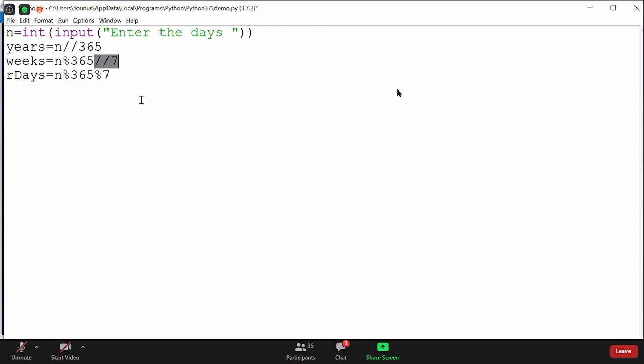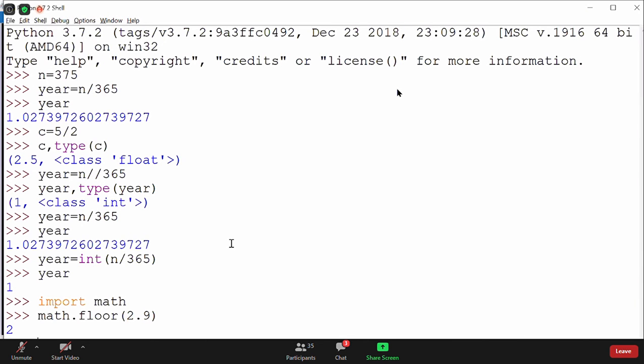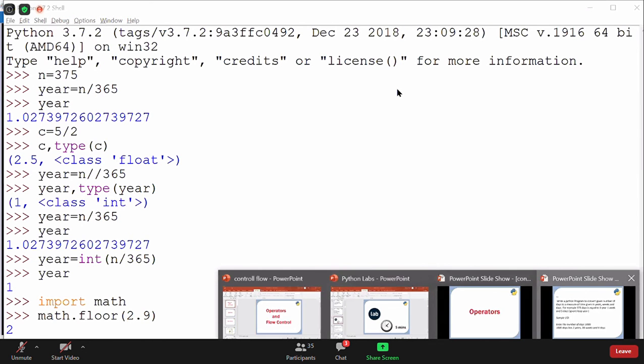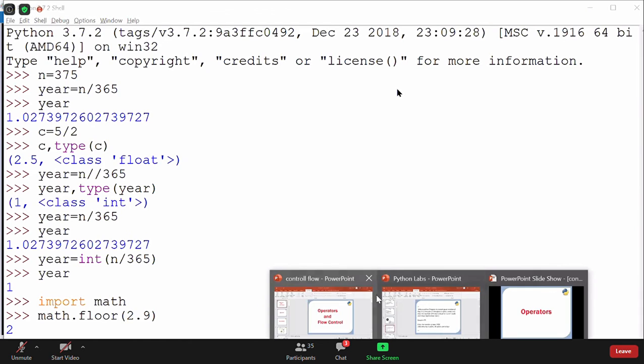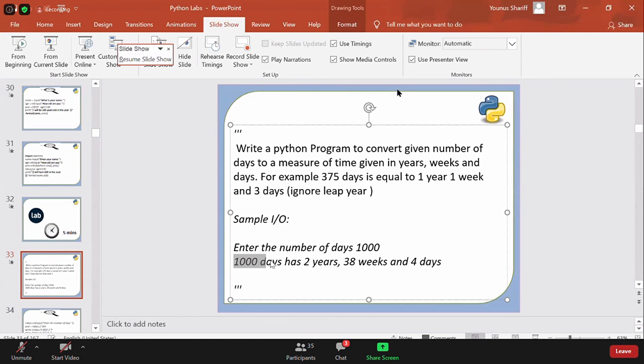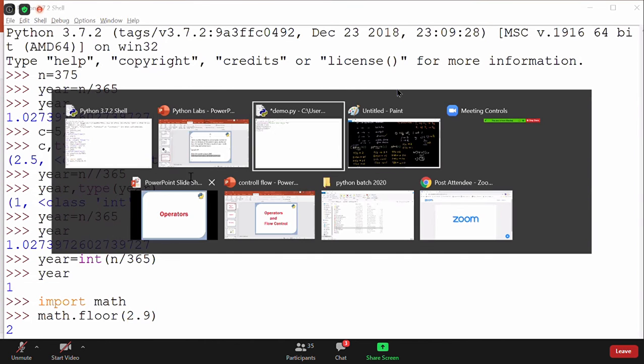I can also write this formula directly in my print statement, but again, that is not good. So that's why I'm storing at least year, week, and remaining days in variables. You can take any variable names. Now let me print it out, the final thing. How I want the output, let me copy paste that. The way I want an output is something like this. I want these days, and so on up to this one. So I'll copy this and paste it here now.